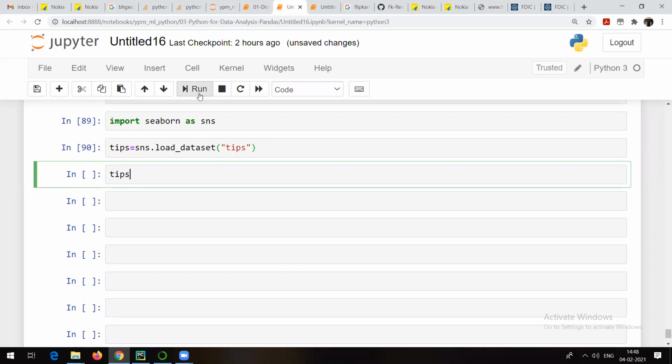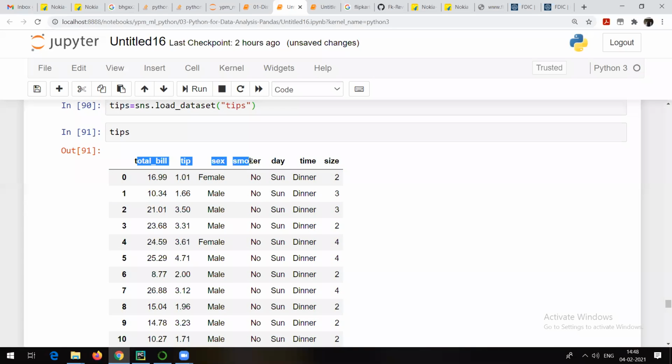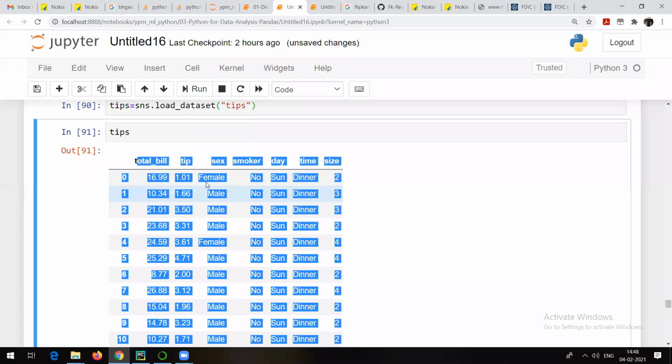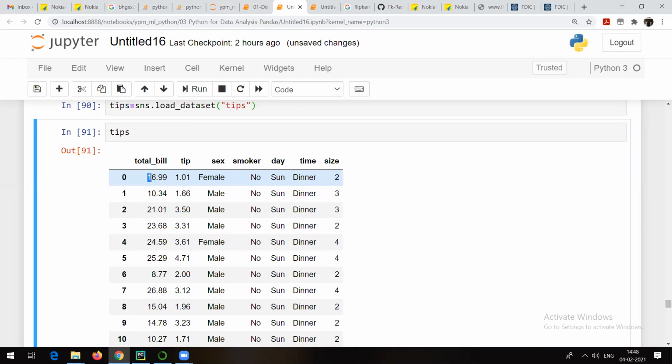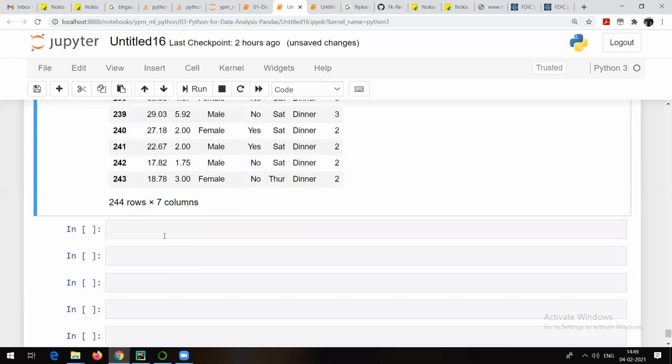If I try to show you here, you'll be able to see this dataset: total bill, tip, sex, smoker, day, time, and size. This is about people visiting a restaurant. For example, two people came to the restaurant at dinner time on Sunday, and there was no smoker among them. The gender was female. This is the tip they gave, $1.01, and this is the total bill generated when they visited the restaurant. You can see that we have about 244 rows and 7 columns in our data.